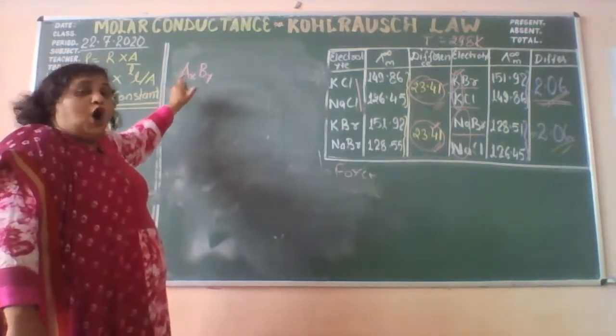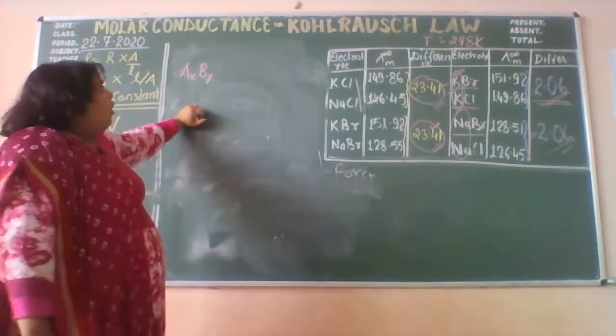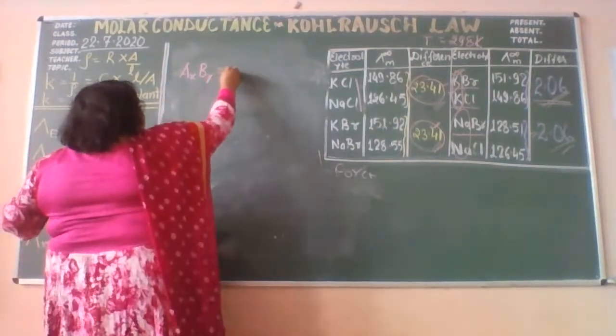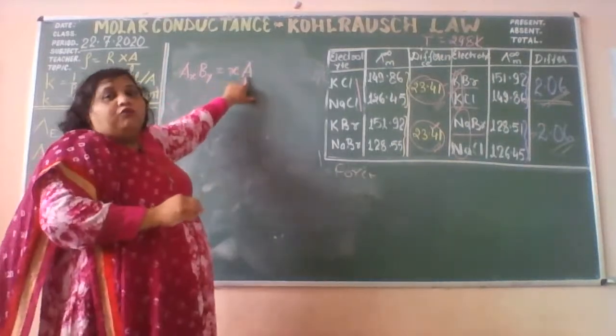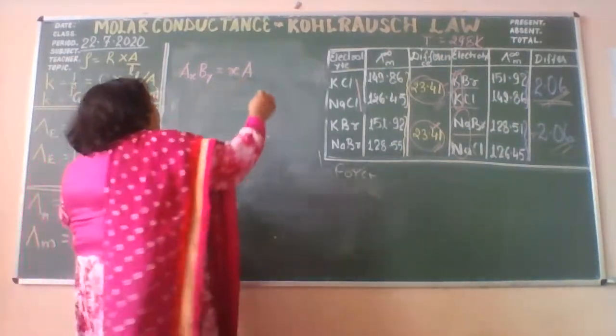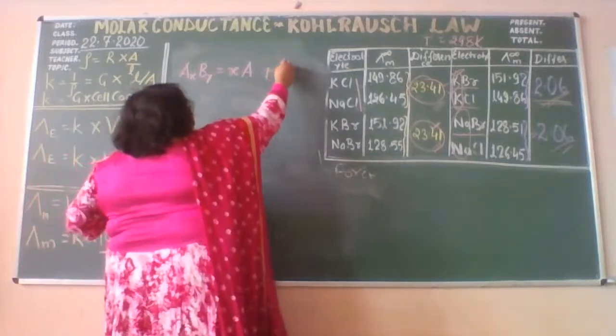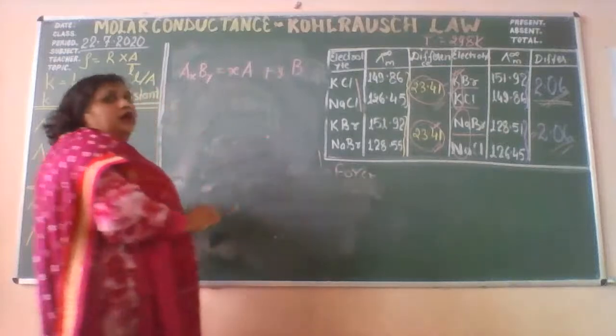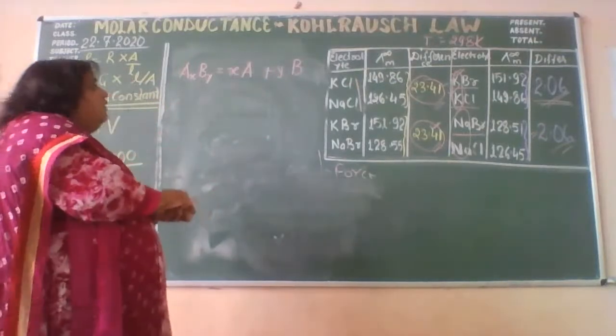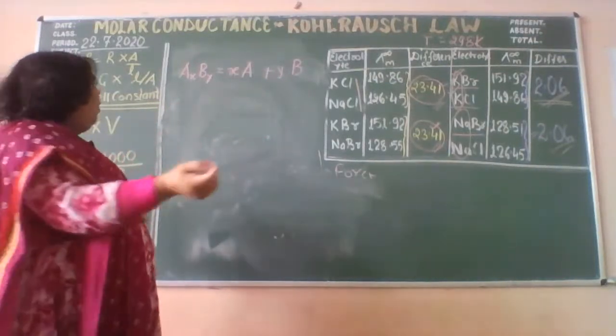How much molar conductance will it offer? It will offer the conductance equal to that offered by x number of A plus that offered by y number of B. I am taking one more example with all of you.